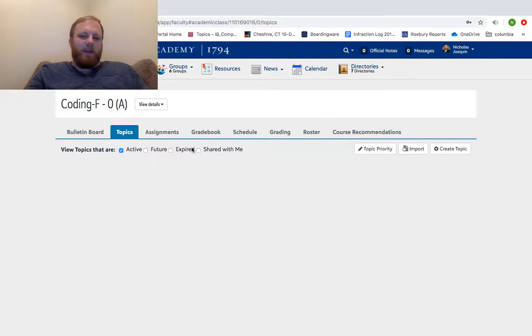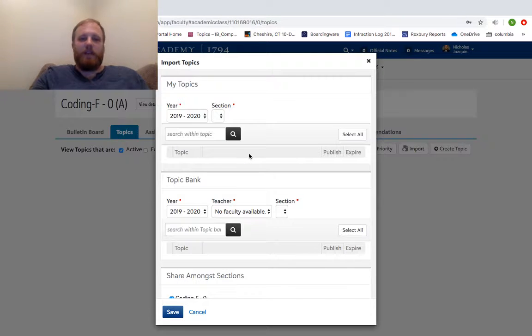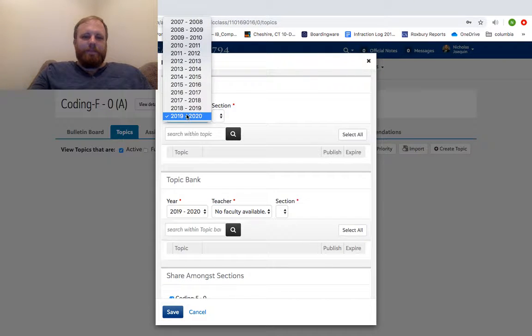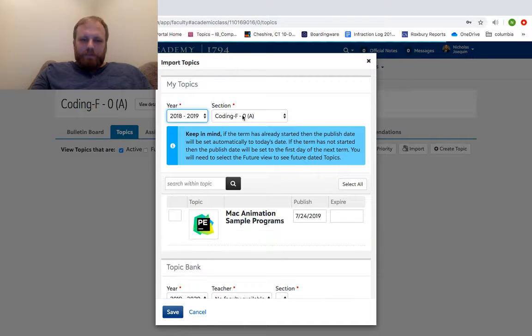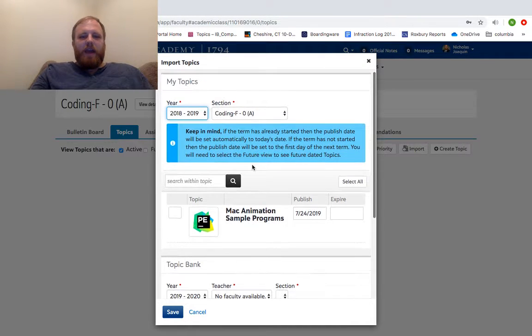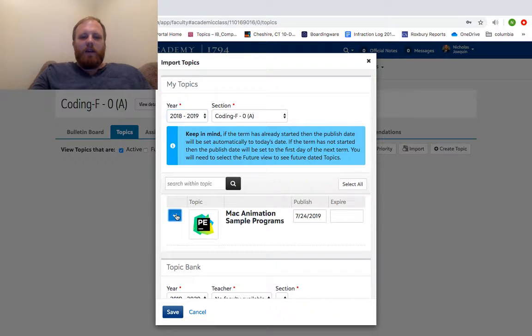Topic priority, expired, future, shared with me, all of this stuff I wouldn't get too involved with. That being said, using the import feature here is so important, right? You will probably use the import feature for the first time next year, right? Some of you will be using some of the import functionalities here to take stuff from other people who have taught the course. But for me, I can say, okay, yeah, I have this whole list of Mac animation sample programs, right? And I want to grab that.